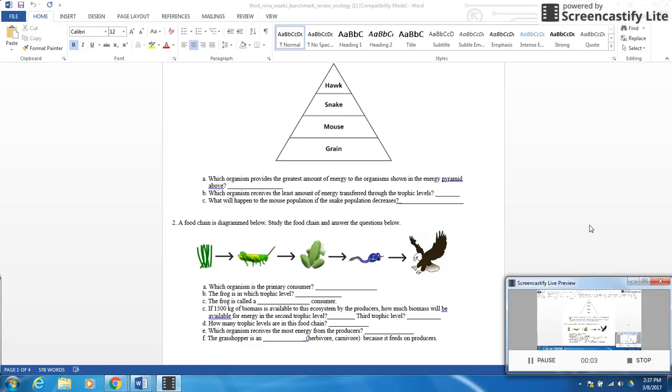All right, hi guys. So I wanted to go over some of the benchmark with you. I'm not going to go over the genetics, but I will start with the ecology so that you can see how to work through some of it, since we haven't exactly been there.